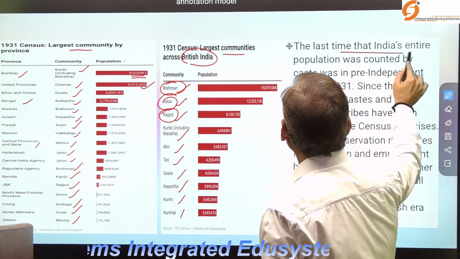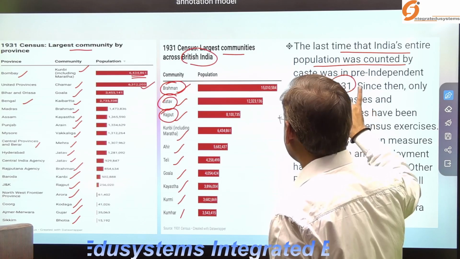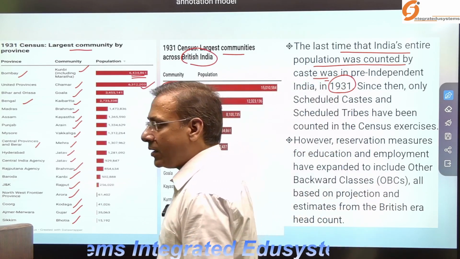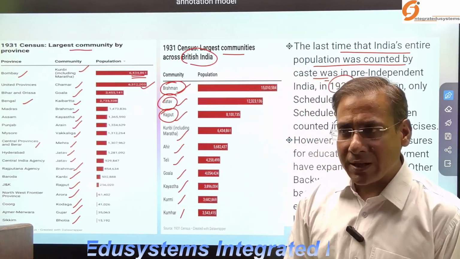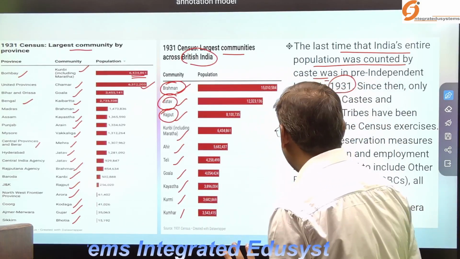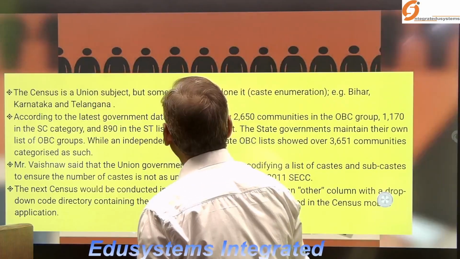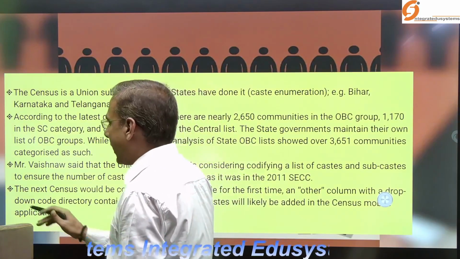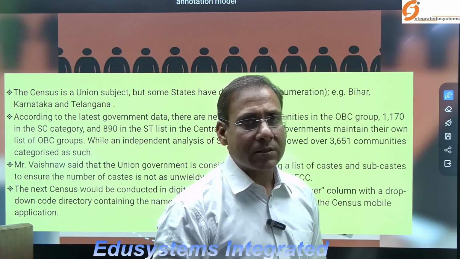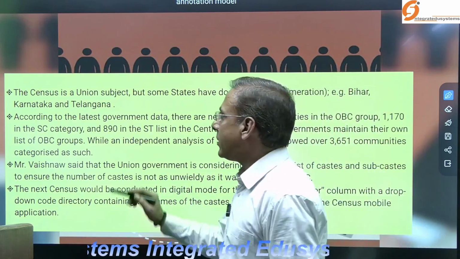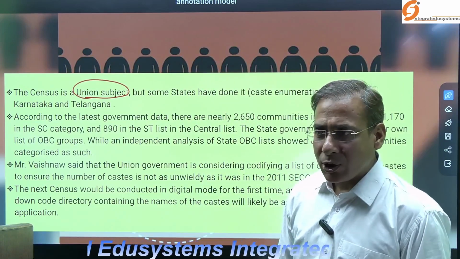So the last time that India's entire population was counted by caste was 1931, as I have said. Since then, after independence, the government decided not to conduct the caste census except for SC and ST, as I have said. Now you can understand this figure. The census is conducted by the Ministry of Home Affairs, and it is a union subject.